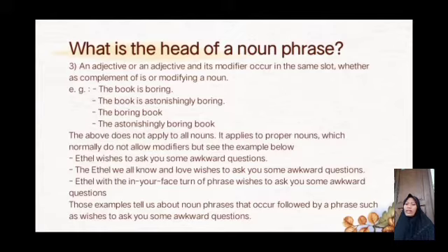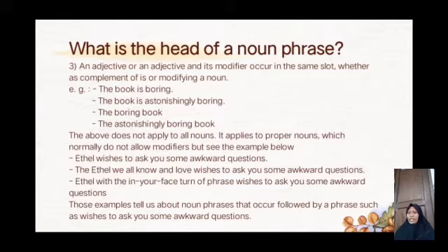slot, whether as complement of 'is' or modifying a noun. For example, the book is boring. The book is astonishingly boring. The boring book, and the astonishingly boring book. The above does not apply to all nouns. It applies to proper nouns, which normally do not allow modifiers, but see the example below.